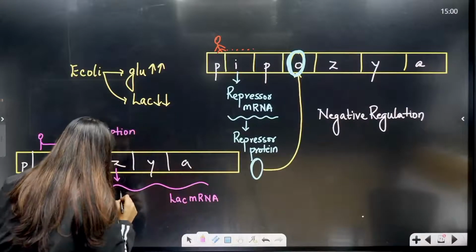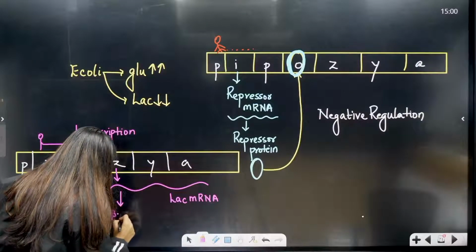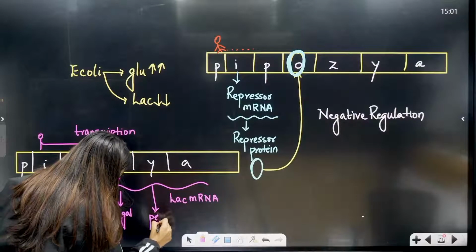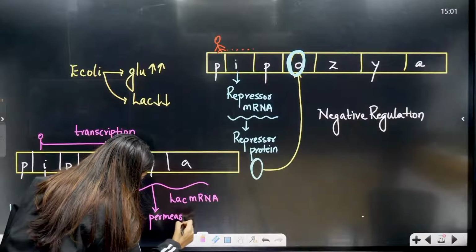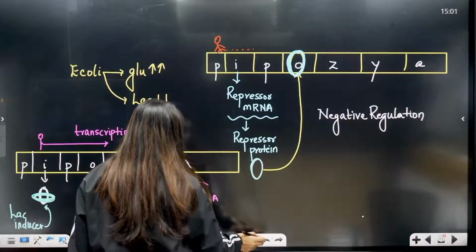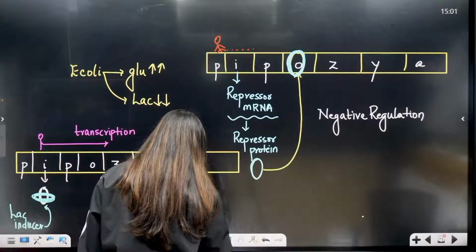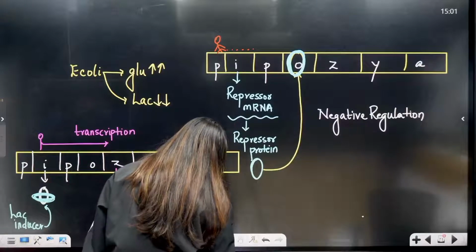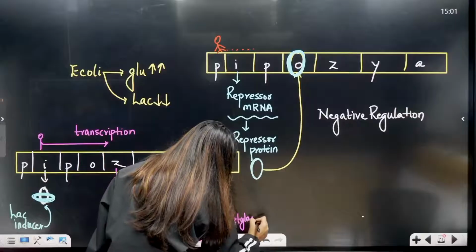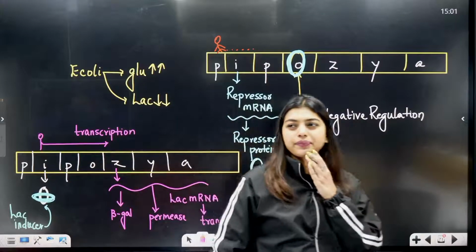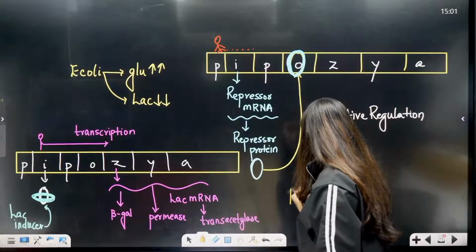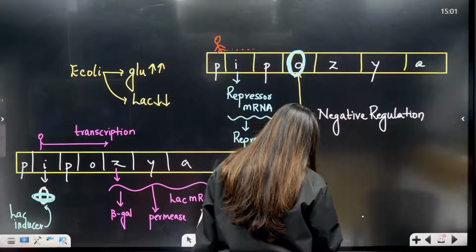And this lac mRNA is going to code for beta galactosidase, beta gal, permease, and transacetylase. Yes, this is what is going to happen, right? So this is where this is going to cause positive regulation.